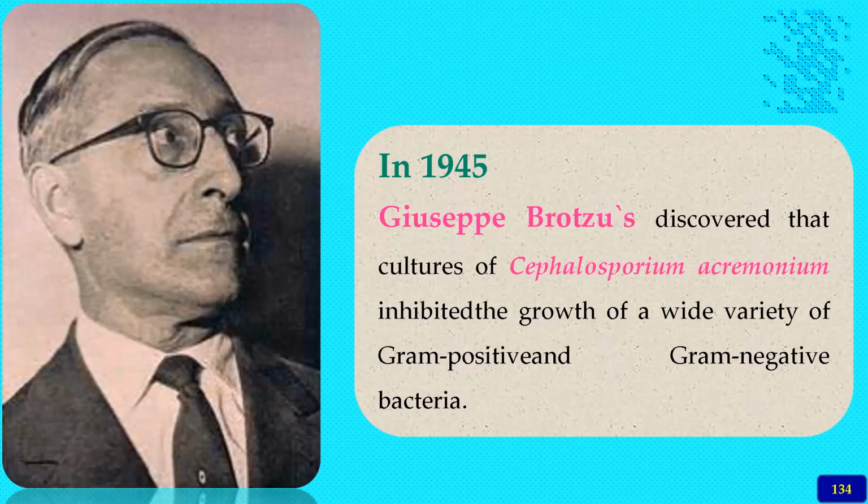So when he was working with the Cephalosporium acremonium culture, the secretions of the culture killed many types of gram-positive and gram-negative bacteria. Then, as it is derived from Cephalosporium, he named those compounds the cephalosporins. So the history of this starts about in 1945.